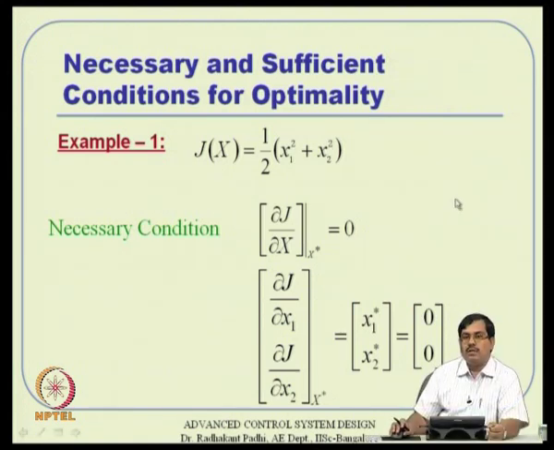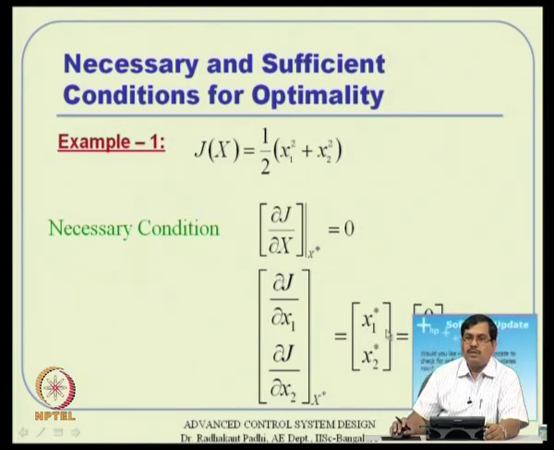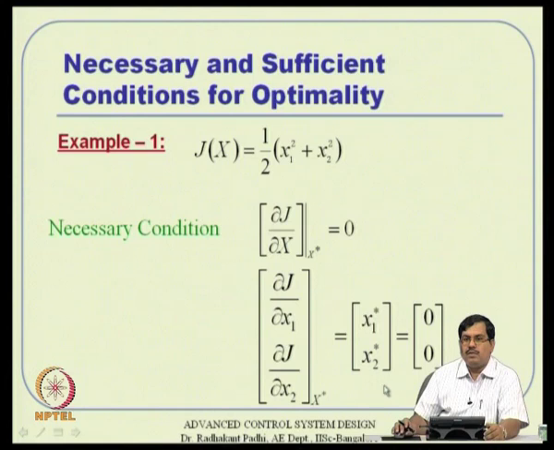Now, coming back to an example, J of x is, let us say, half of x 1 square plus x 2 square. Then the necessary condition, as I told, is to first take the gradient vector and make it equal to 0. So, del J by del x 1 turns out to be just x 1, and del J by del x 2 turns out to be x 2, evaluated at x star, both of which have to be equal to 0.